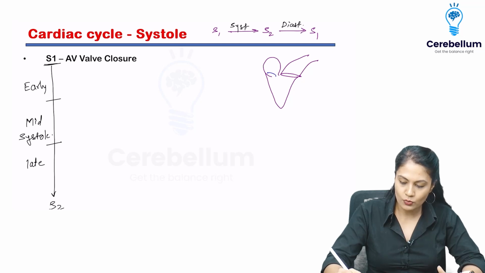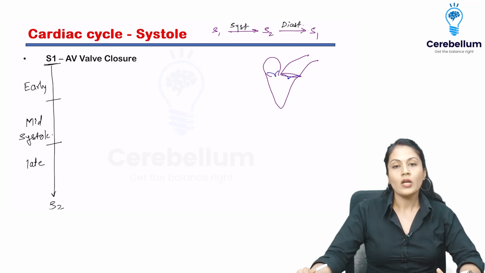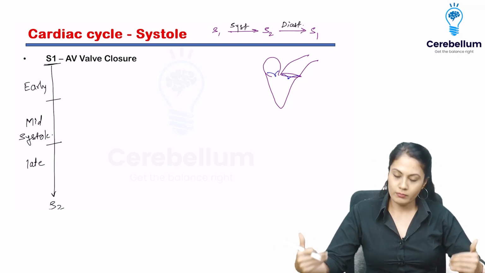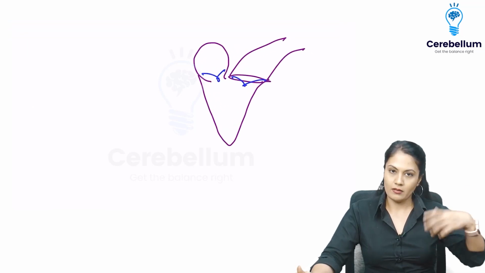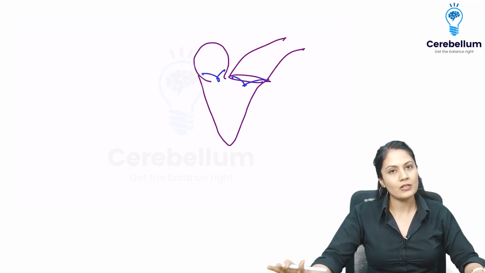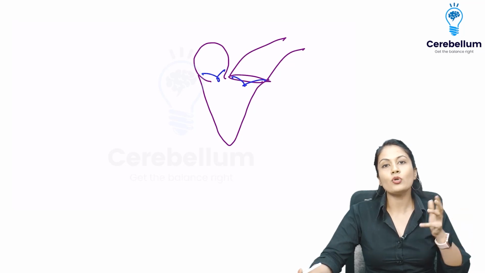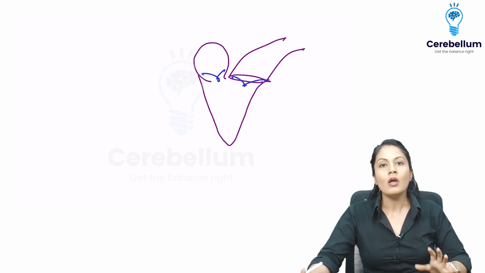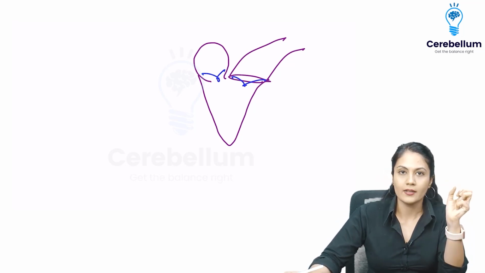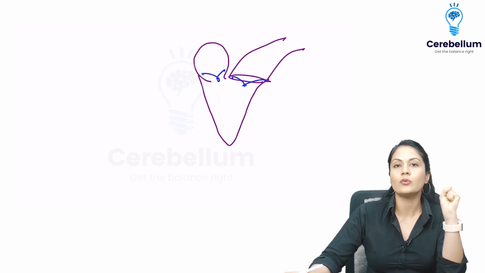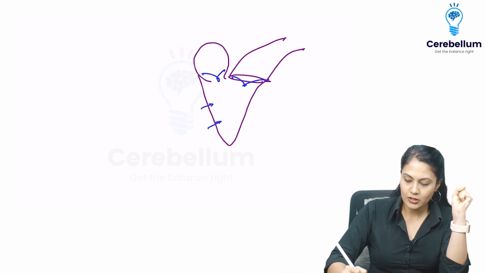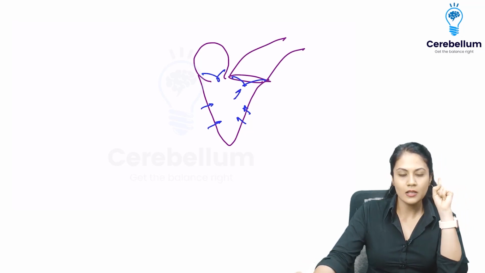Now, why is it isovolumetric phase? Look over here. What happens when any phase is starting, whether it is systole or diastole? Both the valves will be closed. And if both the valves are closed, what will happen? There will be no change which is going to take place. Now, I want to do the systole of the heart. That means I want to contract the ventricle. Whenever the ventricle starts to contract, what will happen? There will be ejection. But there is a little bit of a problem.